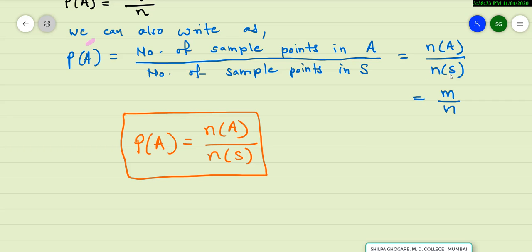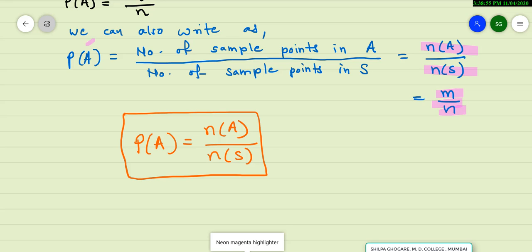Note that this N A means number of elements in the event A, and the denominator is N S, that is number of elements in sample space S, which is m upon n.